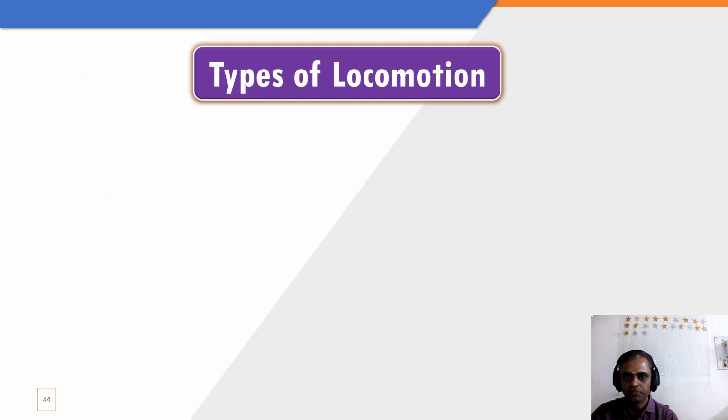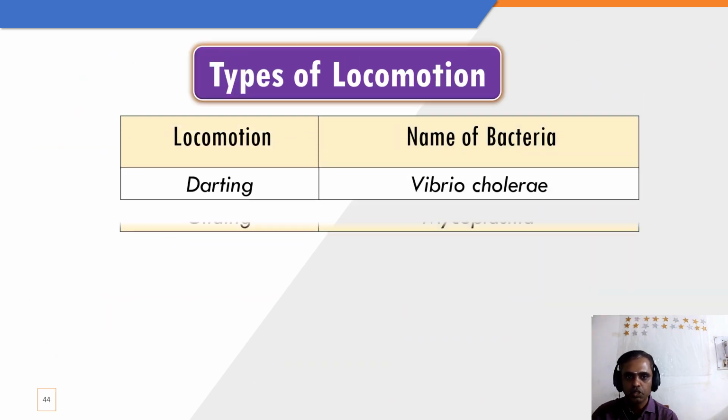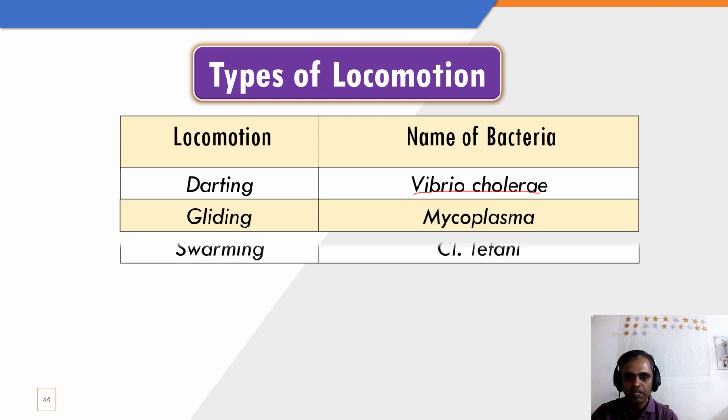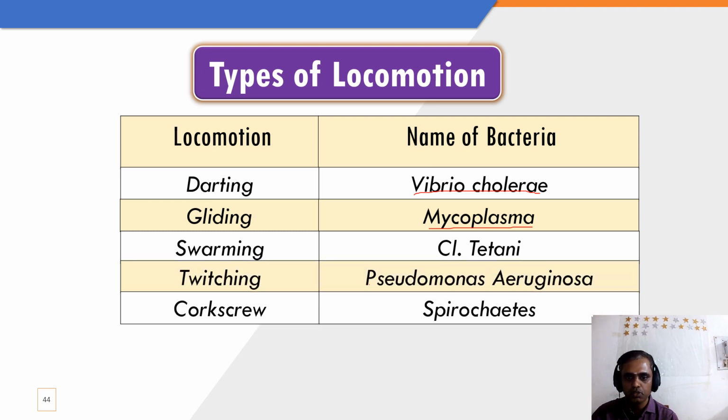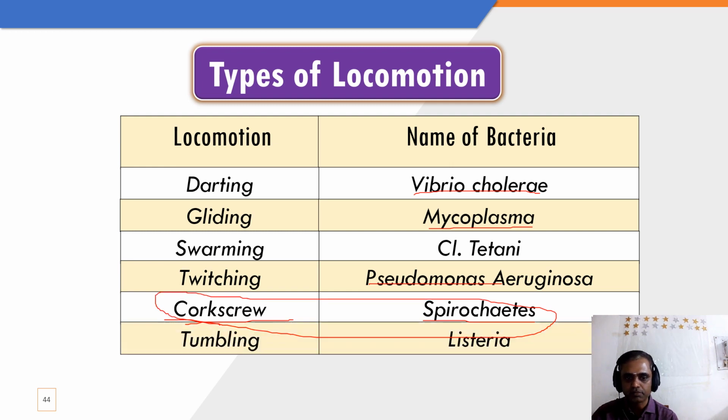So now we'll go to the types of locomotion. Darting movement is seen in Vibrio cholerae. Gliding movement is seen in Mycoplasma. Swarming movement, Clostridium tetani. Twitching movement, Pseudomonas. And corkscrew movement is known as spirochetes. Most of the MCQ questions are from this part. And tumbling movement is Listeria. So we have to remember most of these movements of bacteria for the future classes.